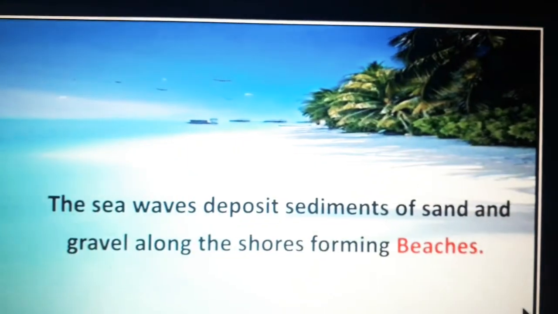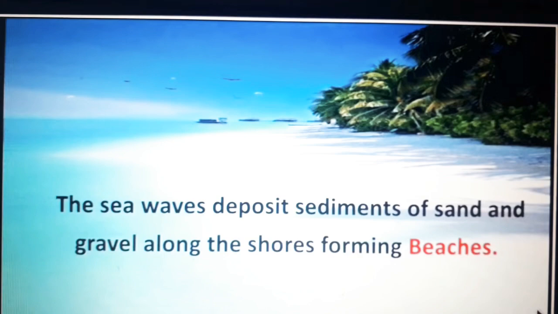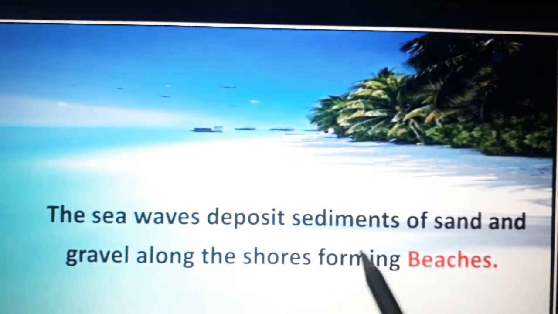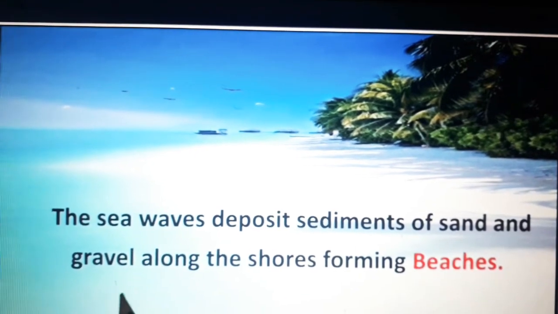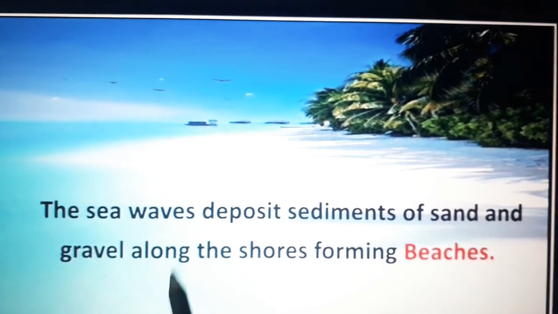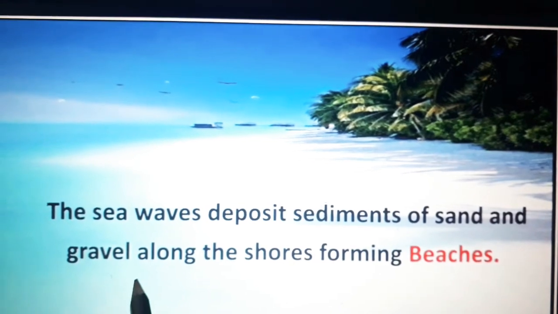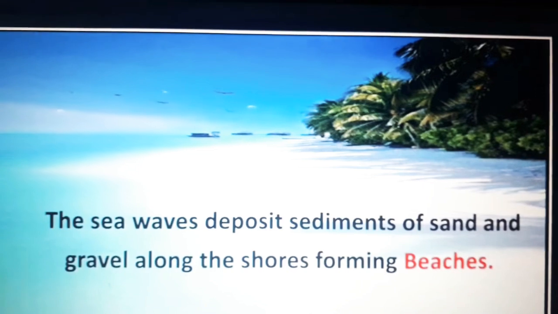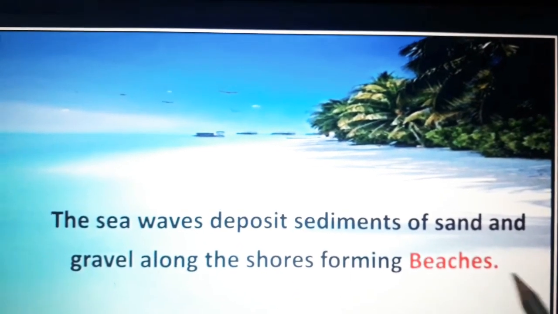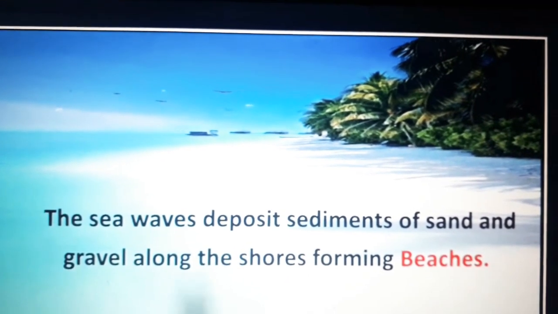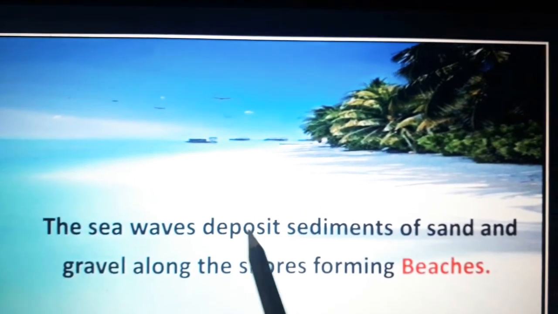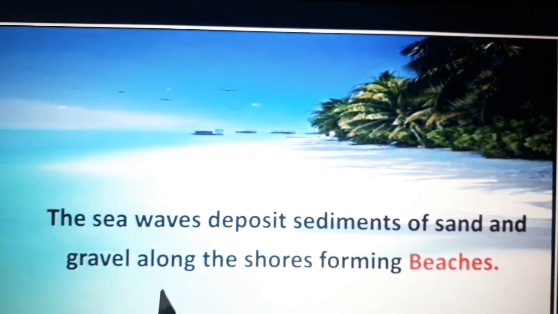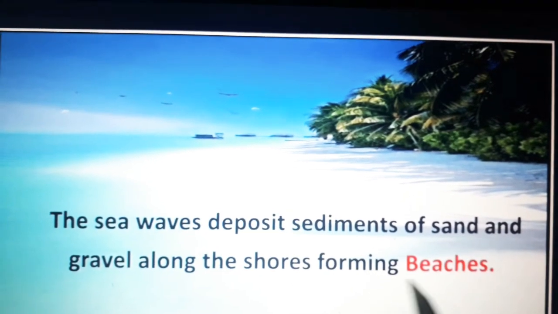Next we'll see what are beaches. The sea waves deposit sediments of sand and gravel along the shores. Gravel means nothing but stones or pebbles. Along the shores means along the edge of the sea. That forms beaches. What is a beach? The sea waves deposit sediments of sand and gravel along the shores, forming beaches.